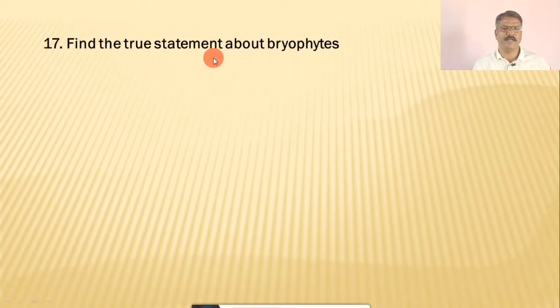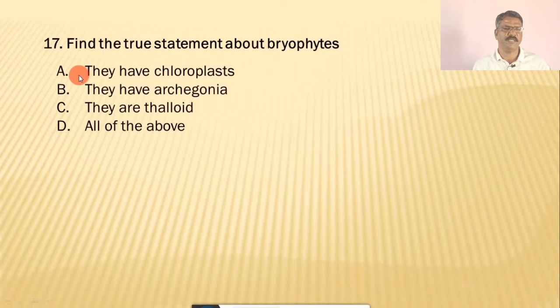Find the true statement about bryophytes, and the options are A. they have chloroplasts, B. they have archegonia, C. they are thalloid in structure, and D. all of the above. The correct answer is D, because all the statements are true: they have chloroplasts, they have archegonia, and their plant body is thallus-like. So the correct answer is D.